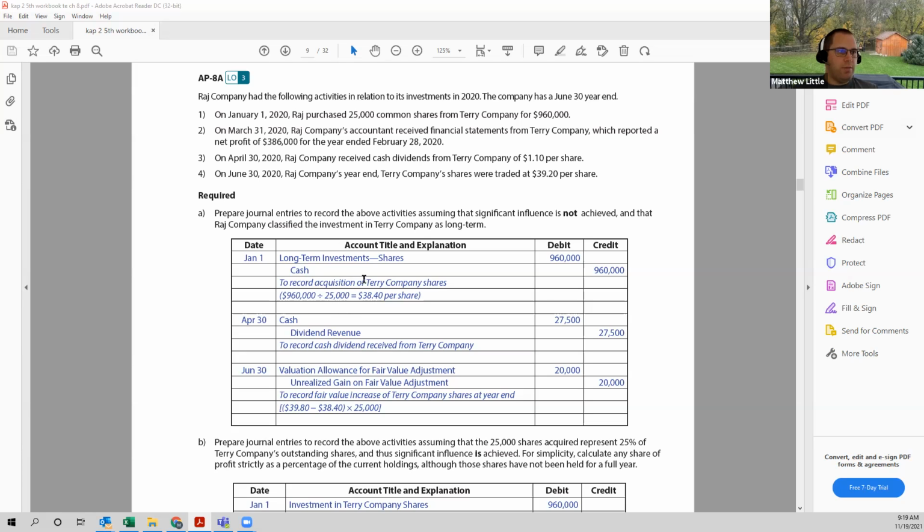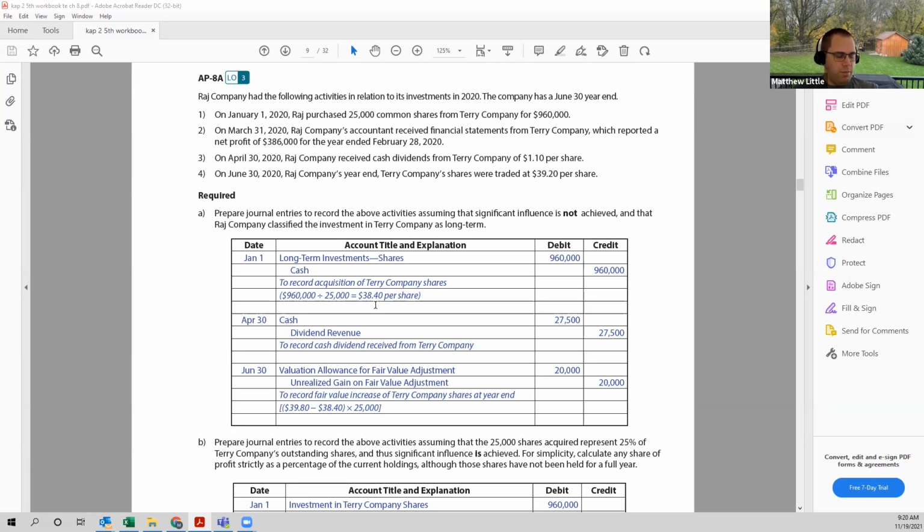And long-term investments are shares, prepare the journal entries assuming significant influence is not achieved. So we've got part A is no significant influence versus part B is significant influence. So just keep that in mind as we go. So January 1st, our initial purchase, Raj and Terry. The plan is to keep them long-term as per the statement here. So we would debit long-term investment in shares for $960,000 and credit cash for $960,000, and that works out to be $38.40 per share, which we just need to note for future purposes.